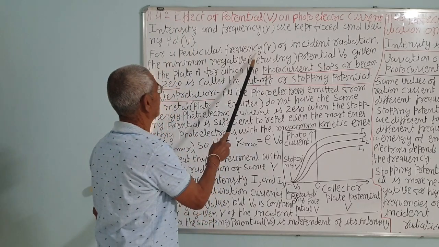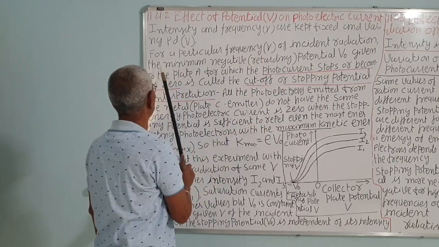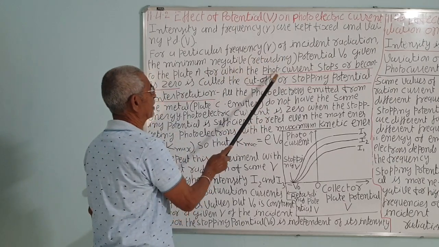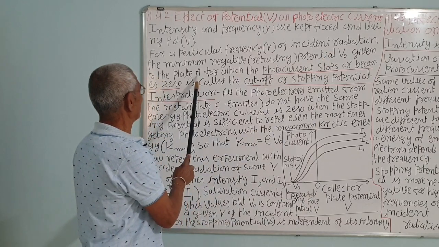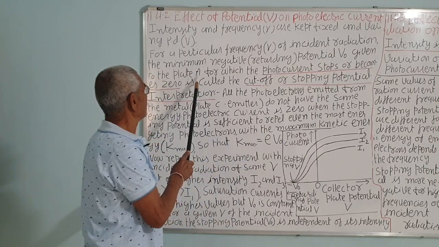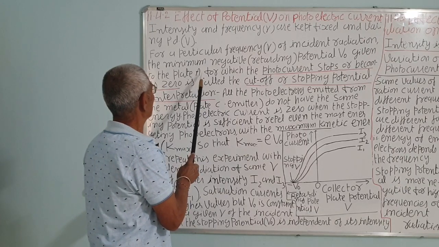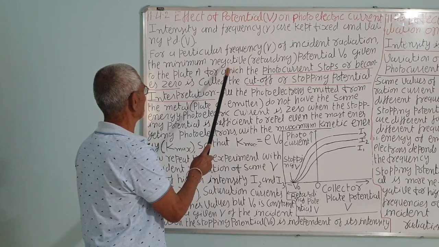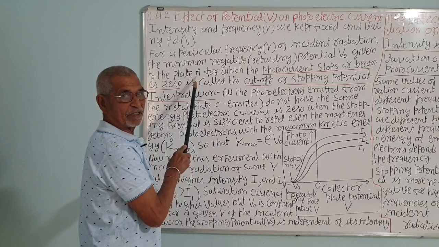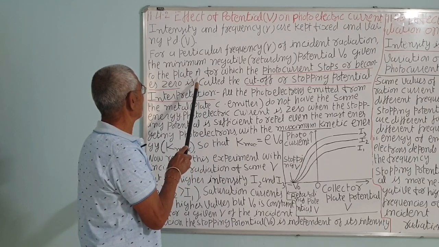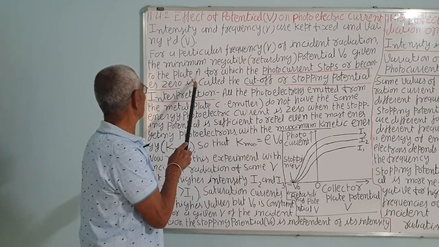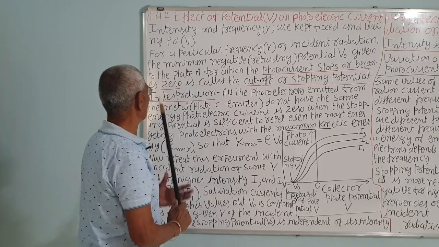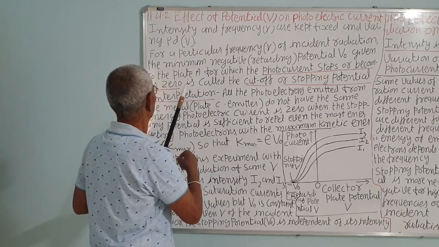For a particular frequency nu of the incident radiation, consider the minimum negative, that is retarding, potential V0 given to the plate A. Remember, C is the emitter, which emits the electrons, and A is positive, but by changing the position of the commutator, you can keep plate A negative.